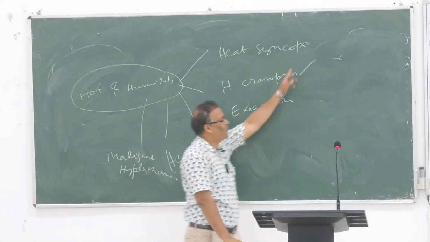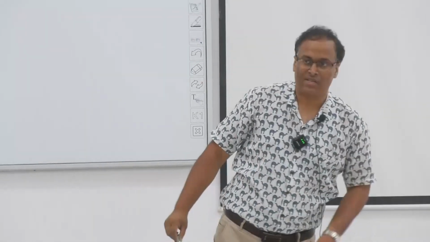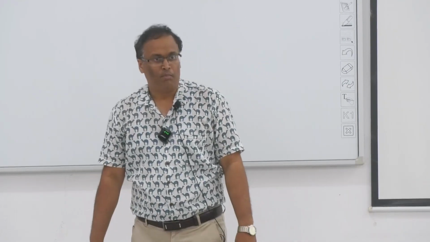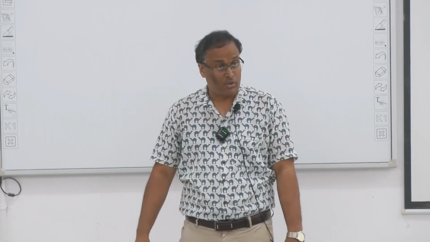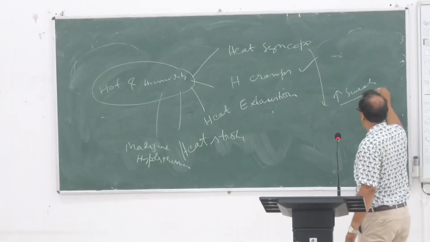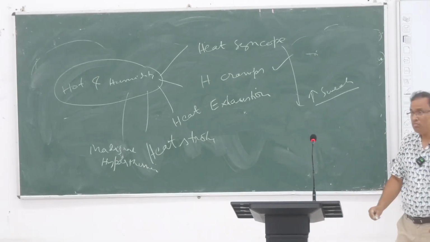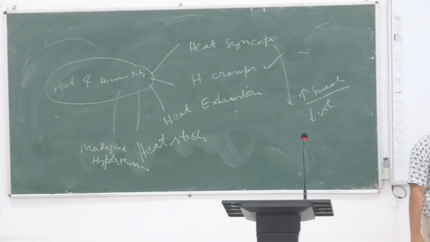So what are those? Heat syncope is from a hot temperature. Suppose you are exercising or running in hot or humid temperature. What will happen? The body cannot keep heating, the core temperature is fixed, so the body will compensate by sweating. So sweating increases. If sweating increases, what will happen? Volume depletion. Volume of blood, volume of plasma will be decreasing.